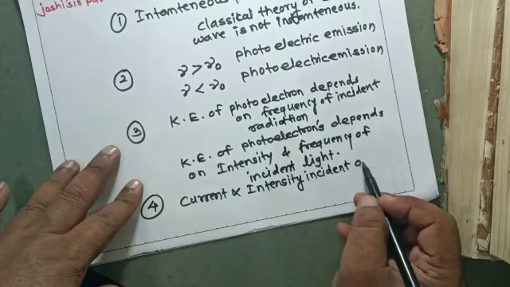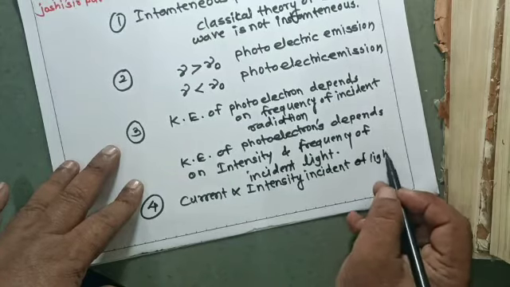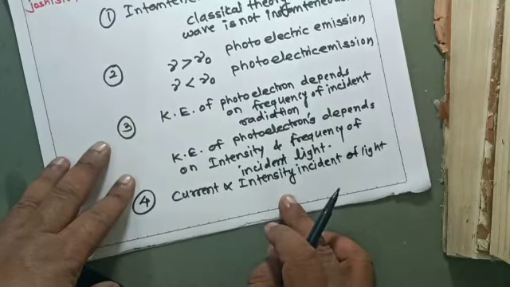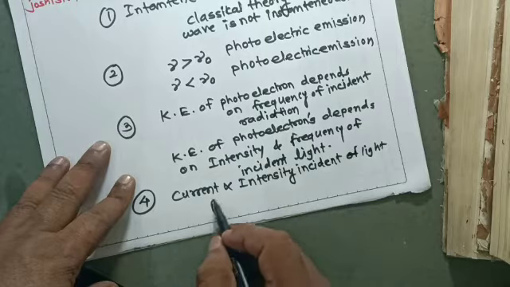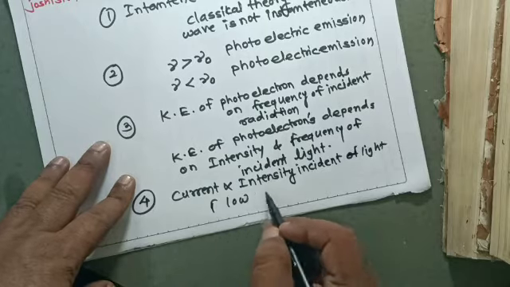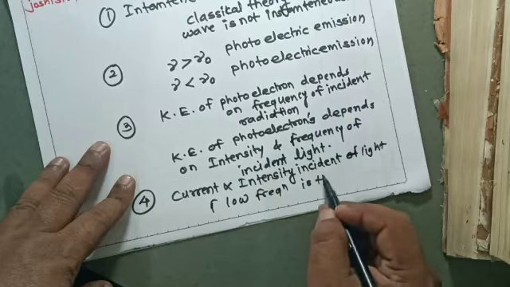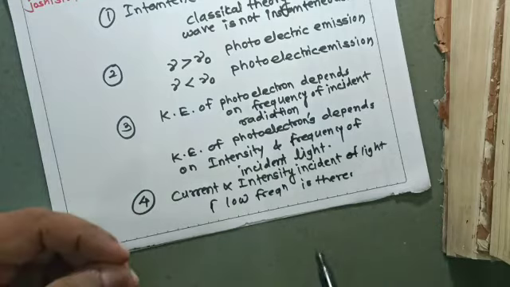in the photoelectric effect. But in the classical electromagnetic theory of light, if low frequency is there, current is also produced.